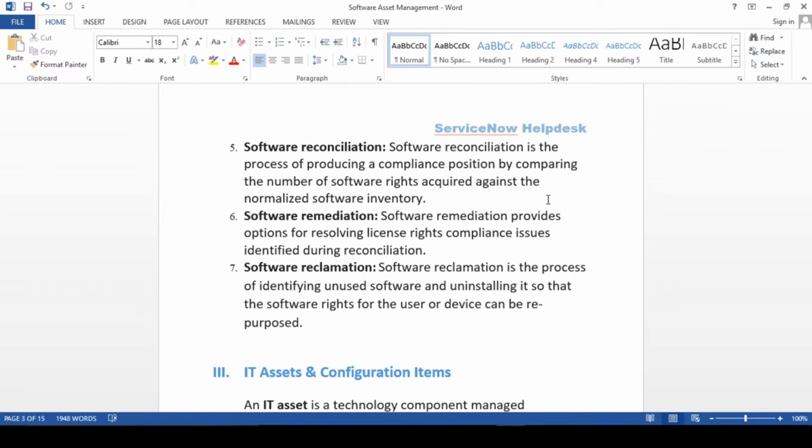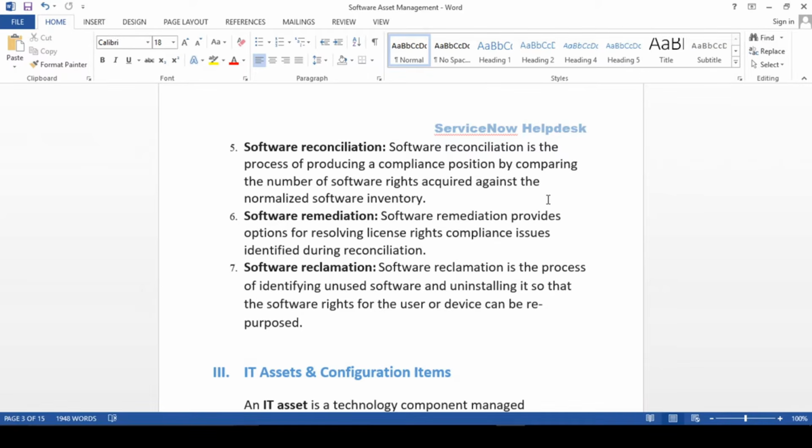In that case, if you are not running a reconciliation engine, then it will show you are non-compliant. Once you run the reconciliation engine, it will show you are compliant because you have already purchased. Basically, reconciliation checks all the permutations and combinations in the background, and it will give you the result whether you have a license for those installed products or not. We'll see how we can run reconciliation.